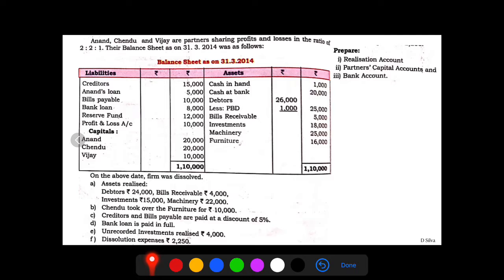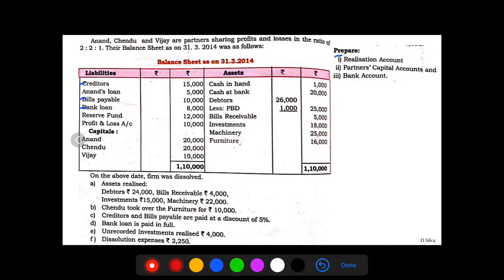On the liability side, we have creditors, Anand's loan, bills payable, bank loan, reserve fund, profit and loss account and capital. So let's quickly understand to which particular account all these liabilities will reflect. To begin with, creditors, bills payable, bank loan. All these three items will reflect in realization account, that is in step number 1 in their book value.